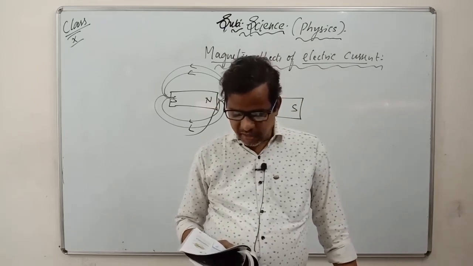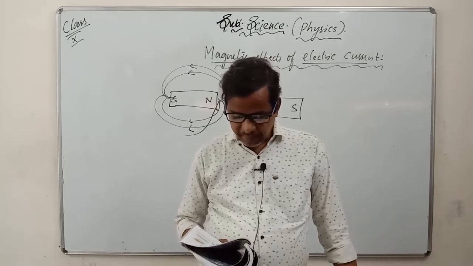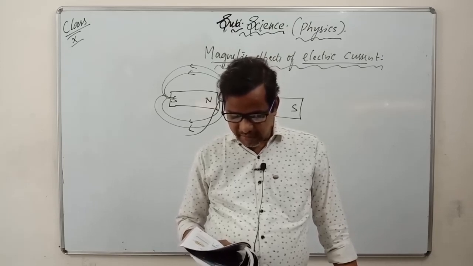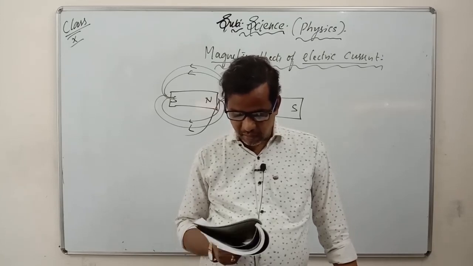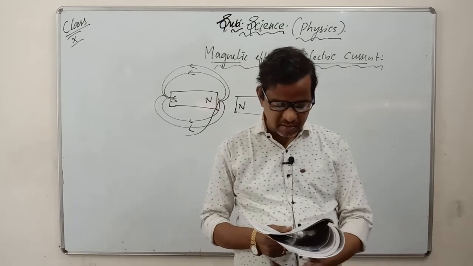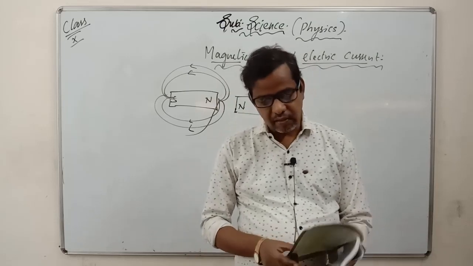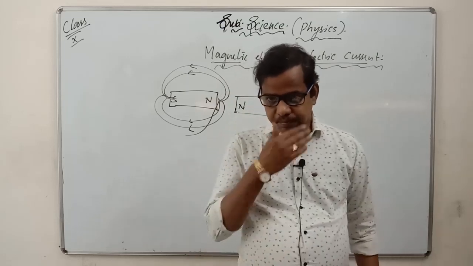A strong magnetic field produced inside a solenoid can be used to magnetize a piece of magnetic material like soft iron. When placed inside the coil, the magnet so formed is called an electromagnet. I told you already what you mean by electromagnet.